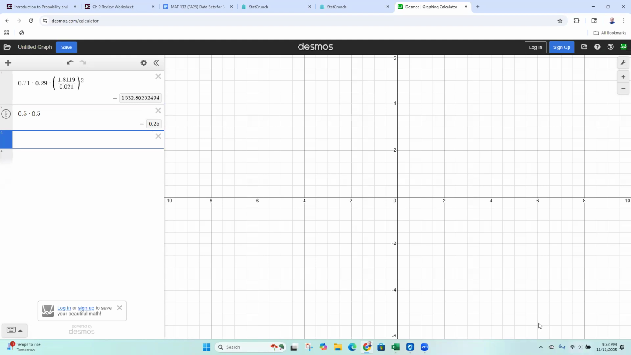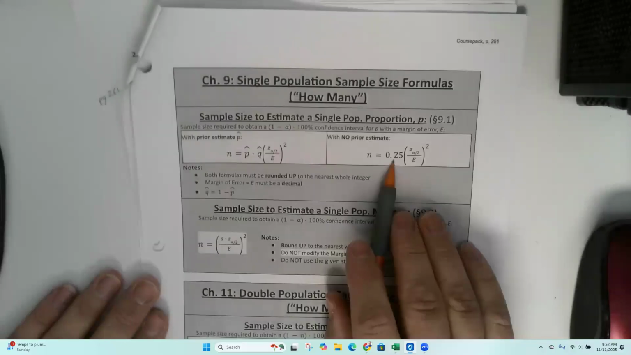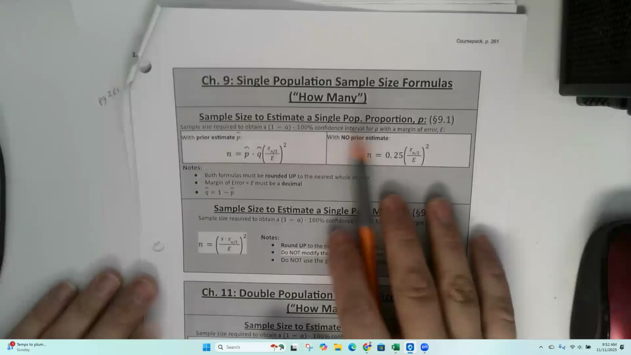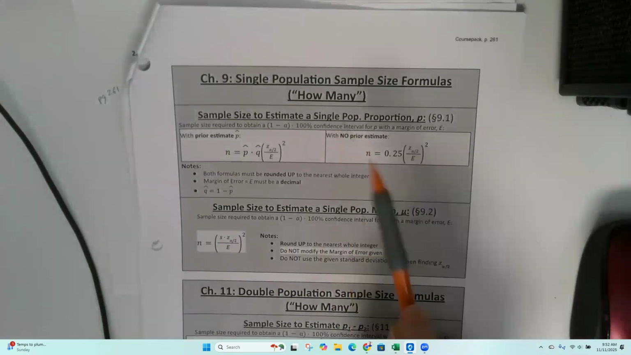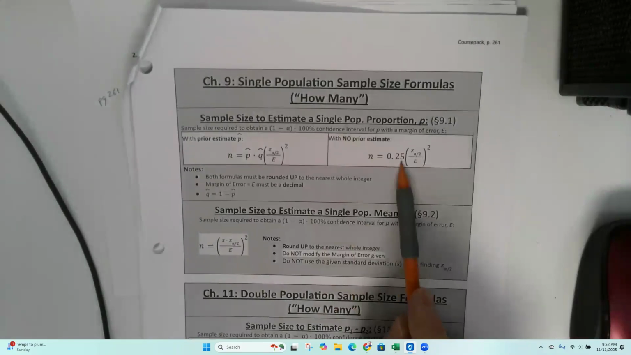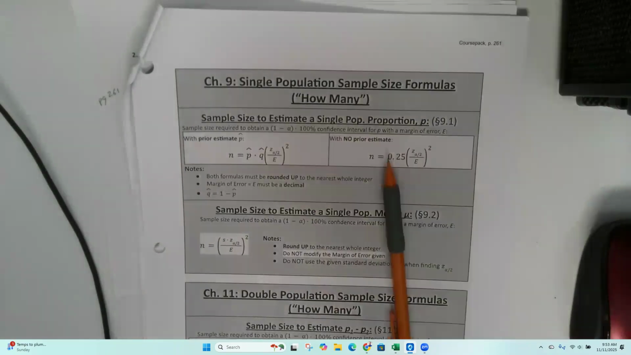So if you had no prior estimate, you're like, what is the p-value? I have no idea. Just make a guess. Let's just say 50%. It's right in the middle. And that's where this no prior estimate is coming from. It's not actually doing it with no prior estimate. It is using a p hat and a q hat, just p hat and q hat of 50%, 0.5. Because a p value can be anywhere between 0 and 100%. So if you don't know what p is, just pick something in the middle, 50%, right?